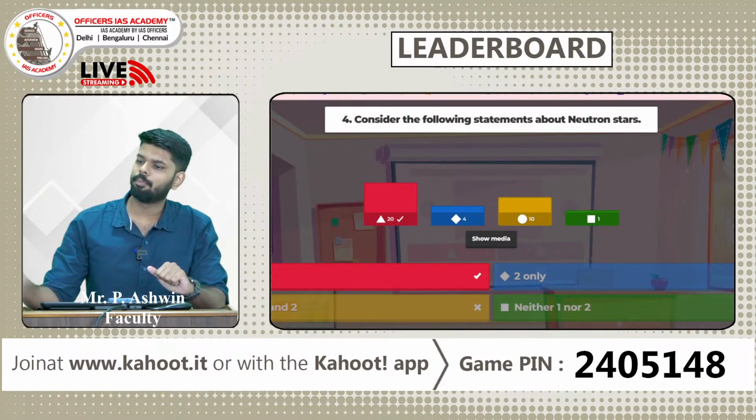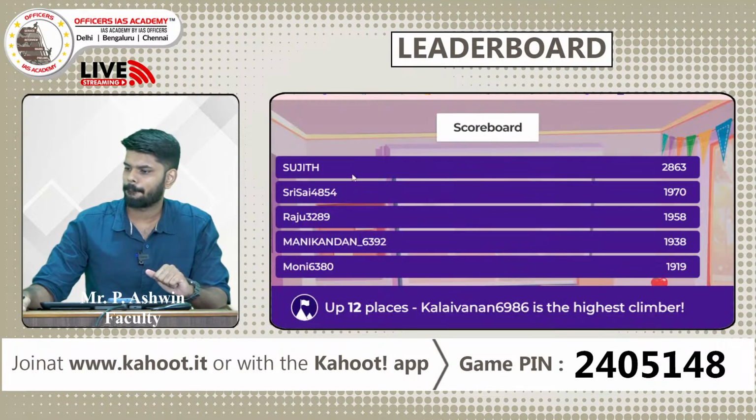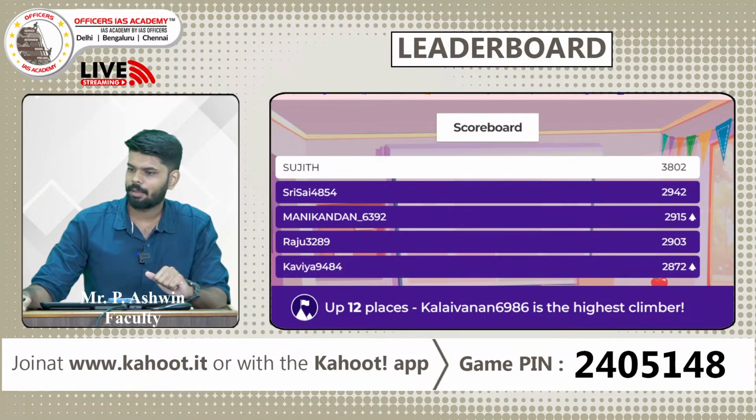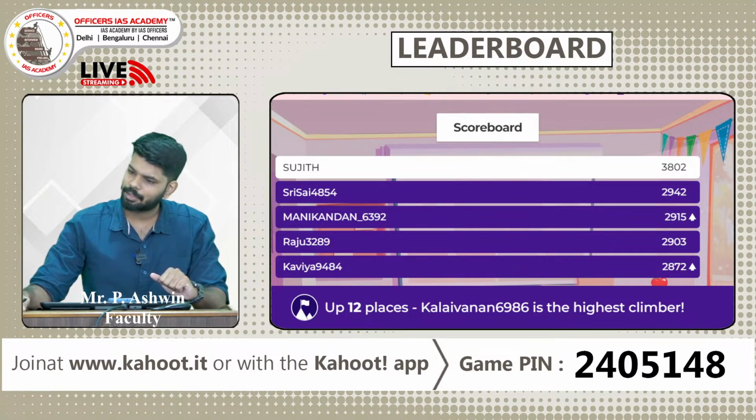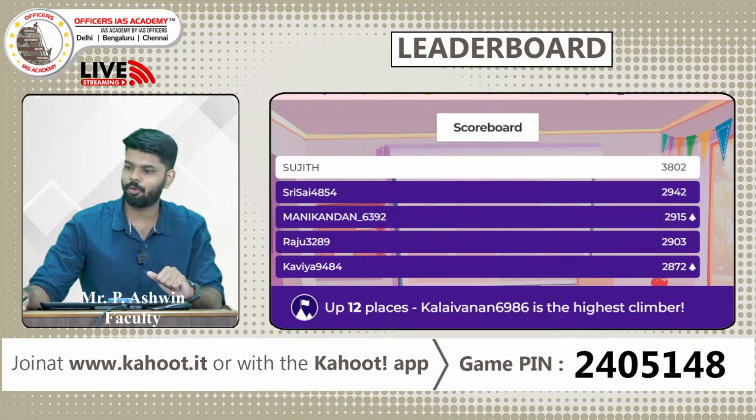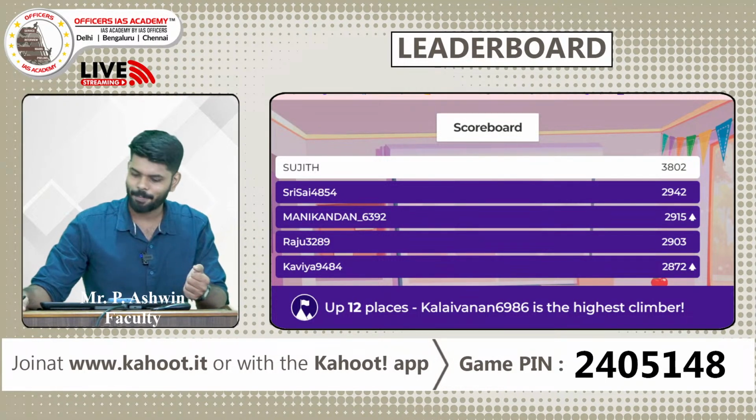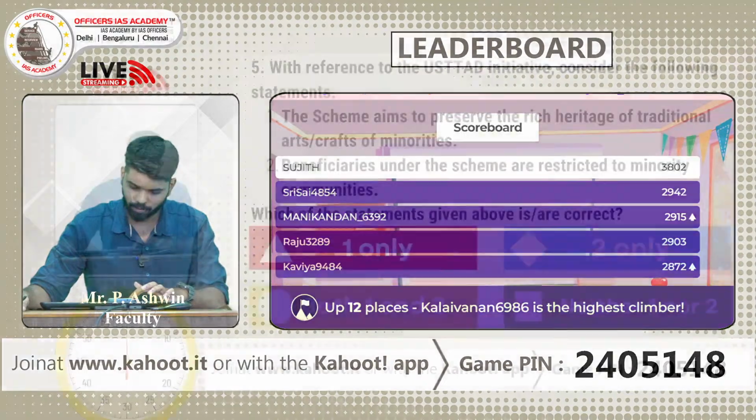Let us look at the leaderboard. Sujit is remaining at the top, followed by Sri Sai, Manigandan, Raju and Kavya, right? And Kalaivanan has jumped by 12 places. Kudos to you, Kalaivanan, right? Let us see you on the top board soon. So let us look at the next question, the fifth question.